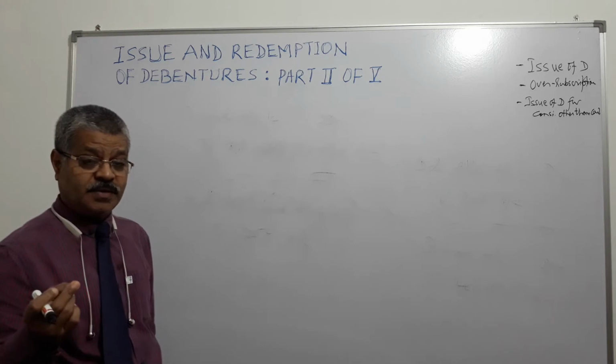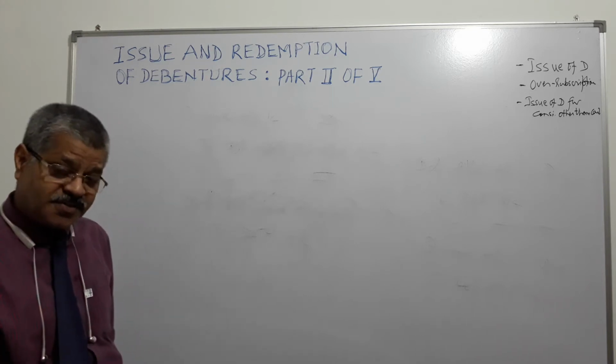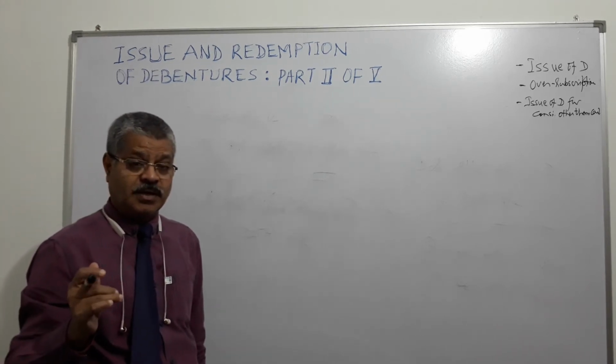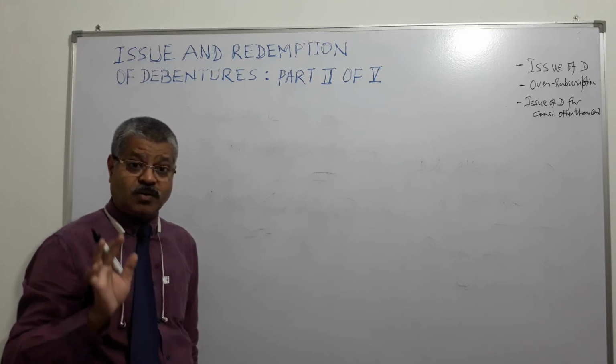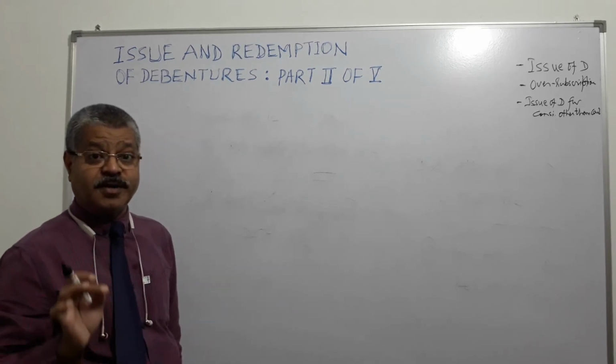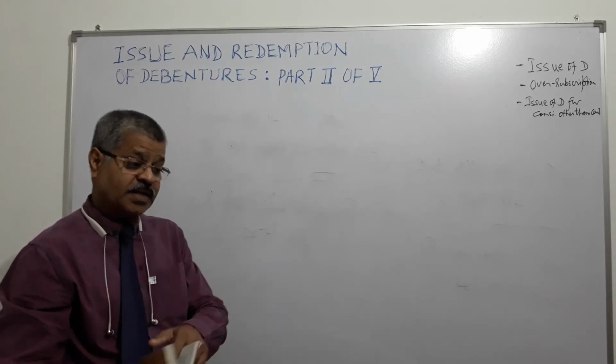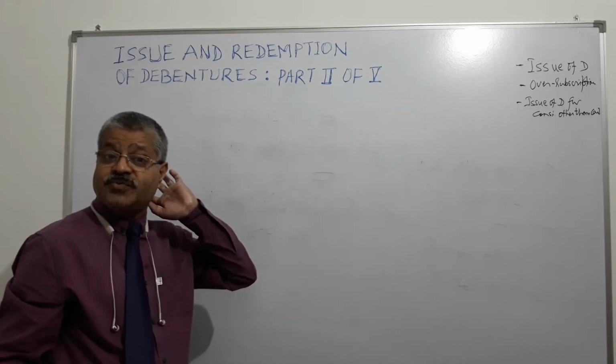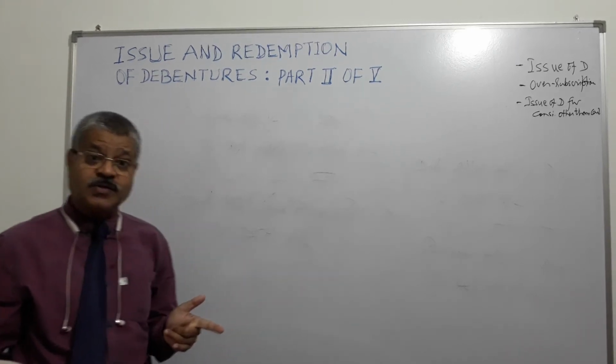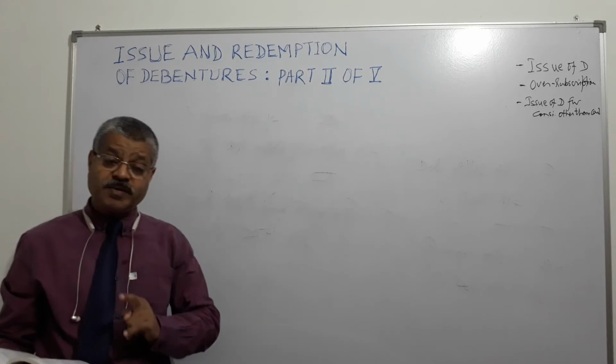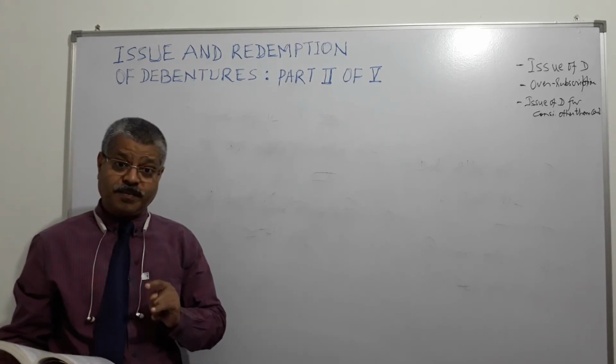That 5 rupees, and 95 rupees received from the investors. Debenture account will always be credited by 100 rupees because that debenture is of face value of 100 rupees.